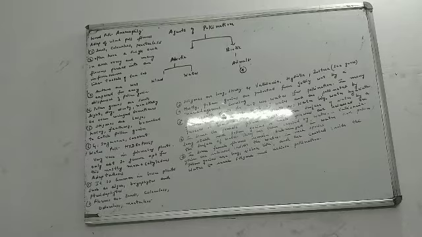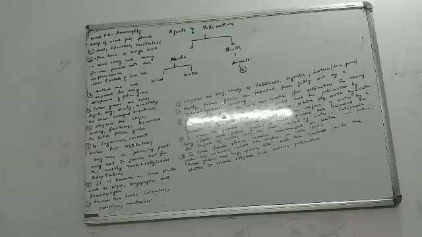Now, adaptations of wind pollinated flowers. Obviously, flowers have to undergo certain modifications or certain adaptations so that they can be pollinated by wind. So we are going to study that adaptations of wind pollinated flowers. That means we are going to study about the adaptations which those flowers undergo or adapt so that they can be pollinated by wind. The first is they are small, colorless, and they are nectarless. As there is no need to attract insects, so obviously color and nectar is not needed. So they are colorless, nectarless, and very important thing, they are small in size so that they can be easily carried by the wind. So the first point is they are small, colorless, and nectarless.